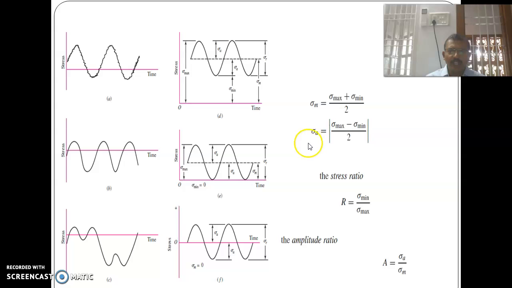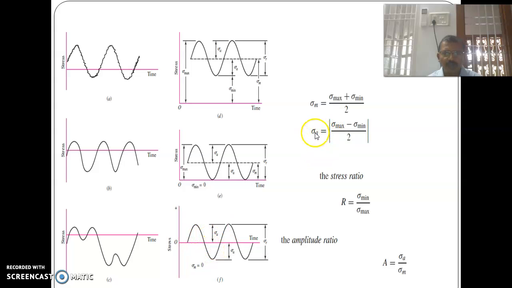In this diagram, two types of stresses are very important in variable stress. One is the mean stress. Take the diagram F. The center line is the mean stress. The mean stress equals sigma max plus sigma minimum by 2. The variable stress equals sigma max minus sigma minimum by 2. So sigma m equals sigma max plus sigma minimum by 2.